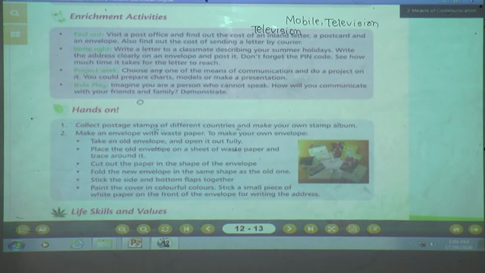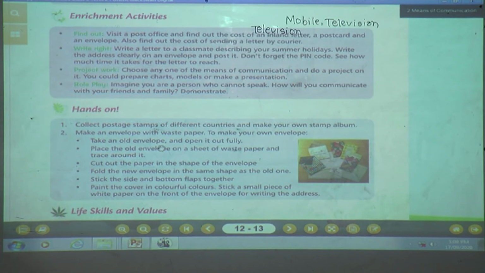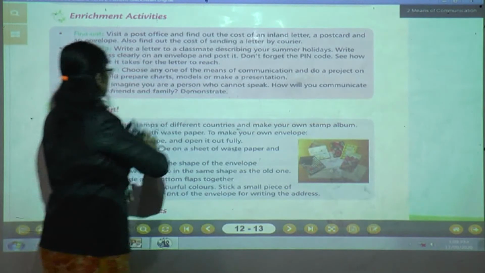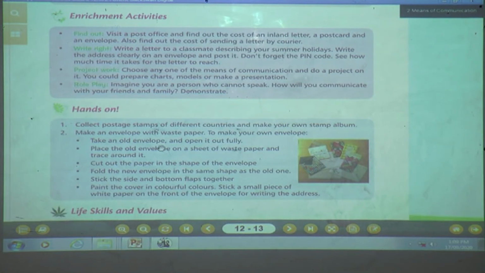Hands on. Next is what? Hands on. Let us erase this. Hands on. What are you going to do in this? Collect postage stamps of different countries and make your own stamp album. What are you going to do?